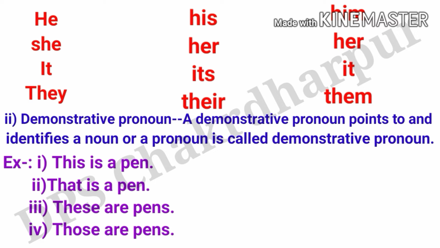So let's see the next definition, and the next one is your demonstrative pronoun. So what is a demonstrative pronoun? Let's see. A pronoun that points to and identifies a noun or a pronoun is called a demonstrative pronoun. For example, this is a pen, that is a pen, these are pens, and those are pens. So these are the examples of demonstrative pronouns. So my dear friends, let's move on to the next page.